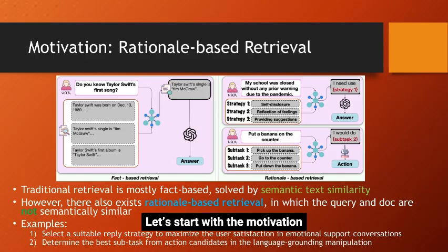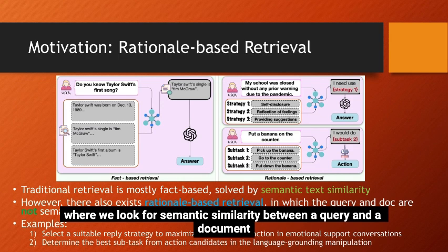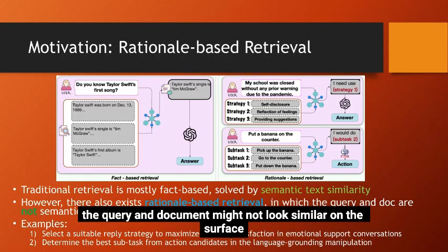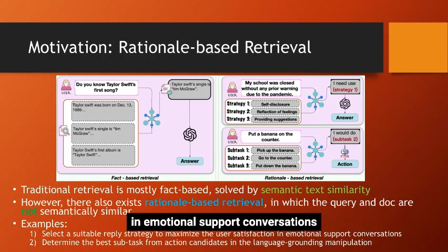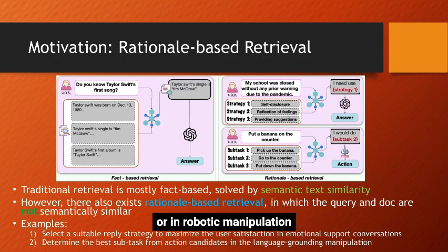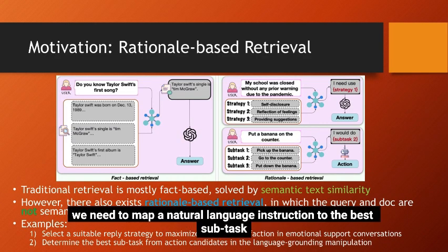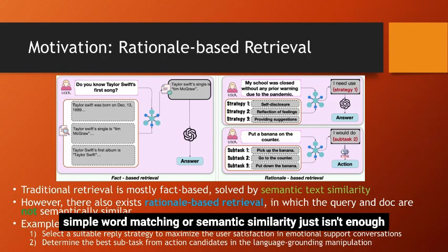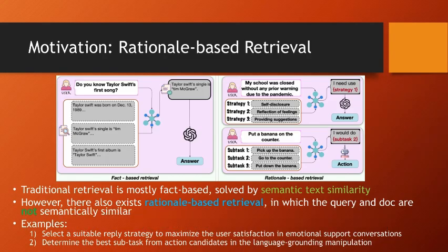Let's start with the motivation. Traditional retrieval is mostly fact-based, where we look for semantic similarity between a query and a document. However, there's another category called rationale-based retrieval. Here, the query and document might not look similar on the surface. For example, in emotional support conversations, we need to find the best reply strategy based on a user's emotional state. Or in robotic manipulation, we need to map a natural language instruction to the best subtask. In these cases, simple word matching or semantic similarity just isn't enough.